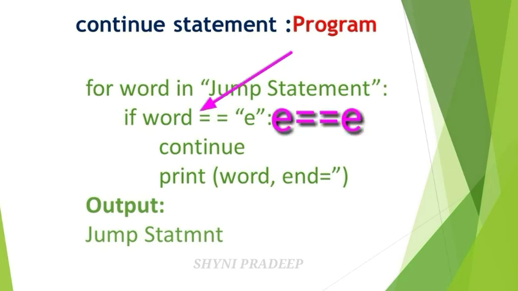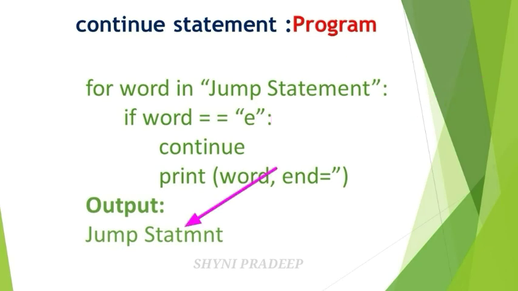E is equal to E. So this condition is true. So you have to execute the continue statement. That means you have to skip this letter from the vad jump statement. Okay. So the letter E will not be printed in the output screen. And next again check the for loop condition.